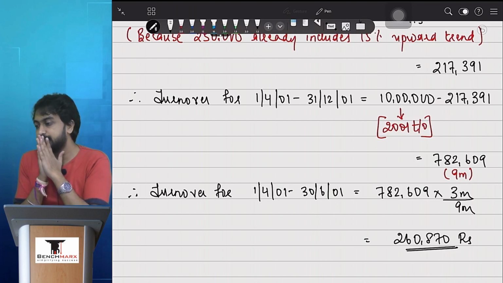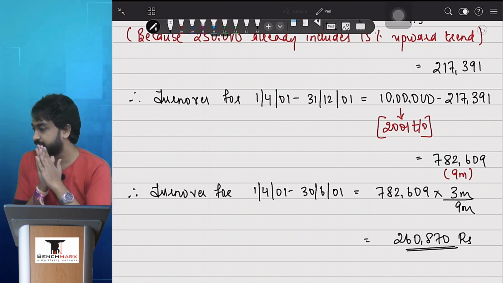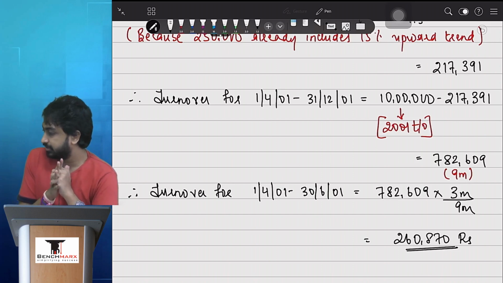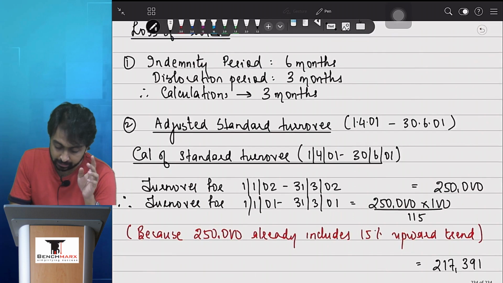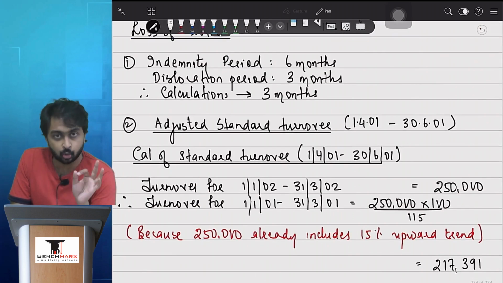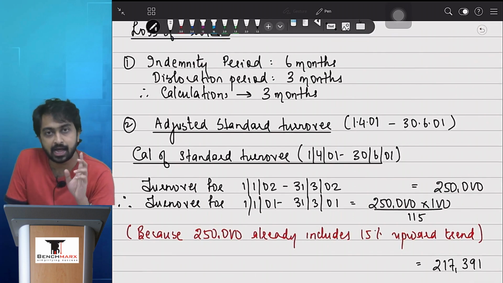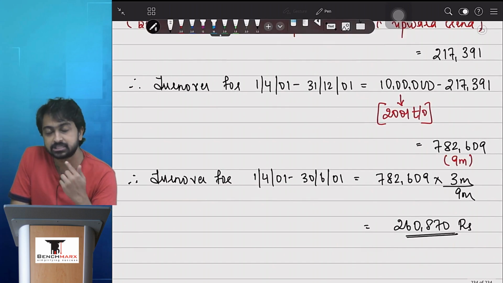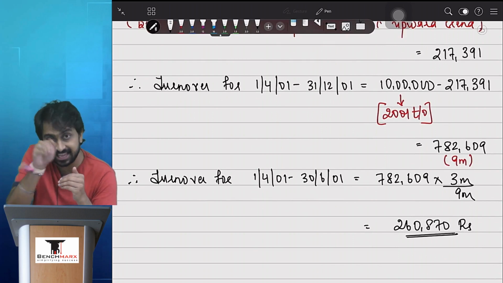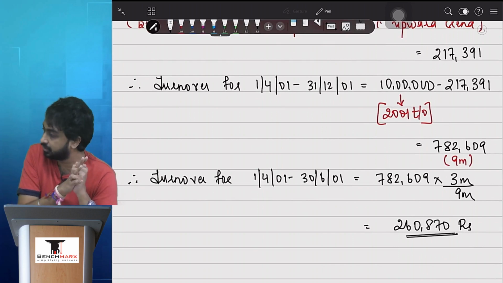Yes or no? हाँ. So we have just found out the standard turnover. That is point number 2. लेकिन in point number 2 I don't just want the standard turnover. I want the adjusted standard turnover. So this has to be adjusted for trend further and then I will get the adjusted standard turnover. Convinced?